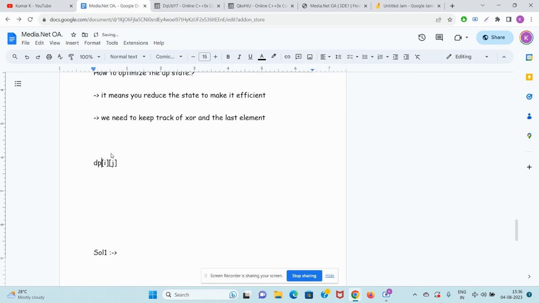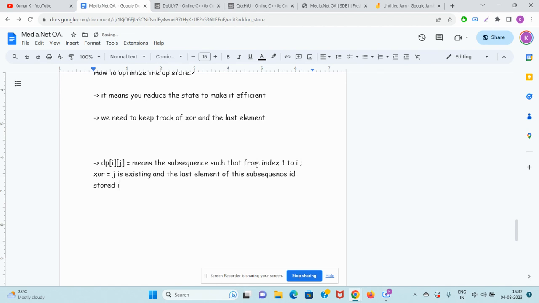DP[I][J] means a subsequence from index 1 to I with XOR equal to J exists, and the last element of this subsequence is stored in DP[I][J].